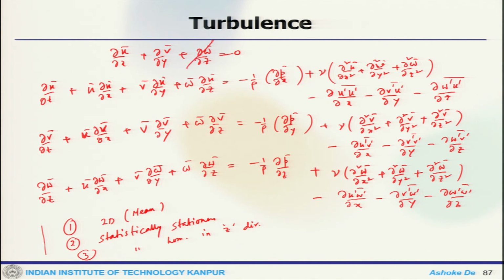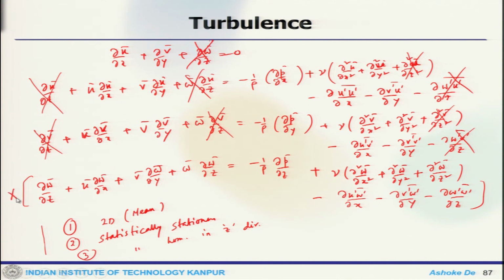So, this goes off, then this term goes off, this term goes off, then this is u, this is also u. So, this term goes off, this term goes off, this goes off, this goes off, this goes off, and this whole third dimension equation goes off.